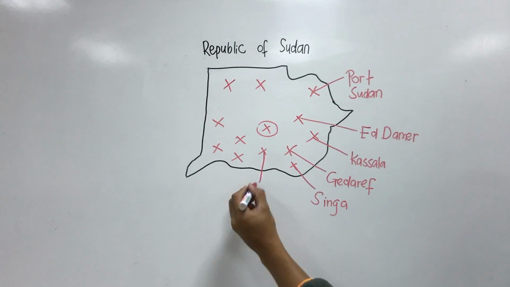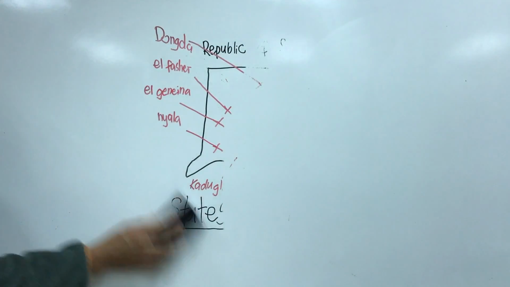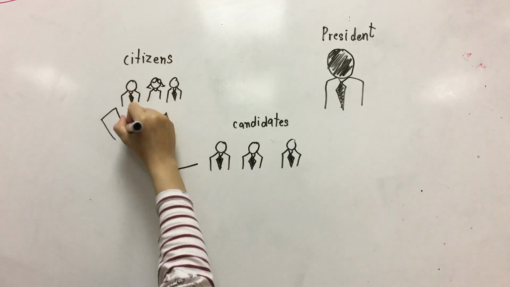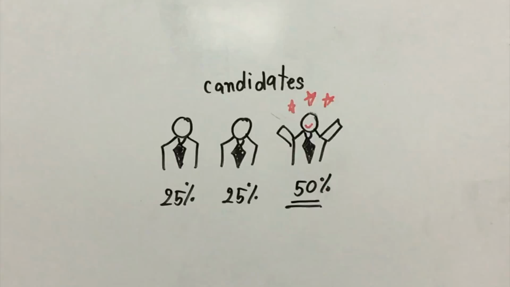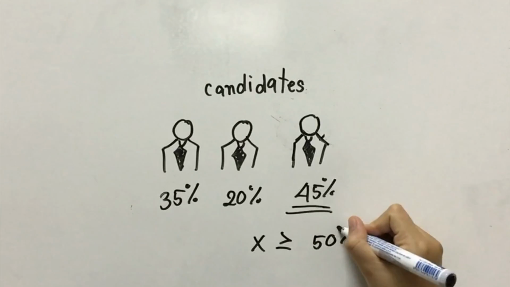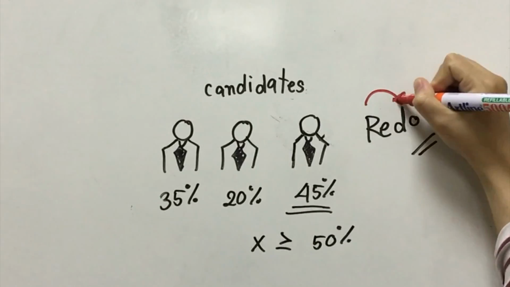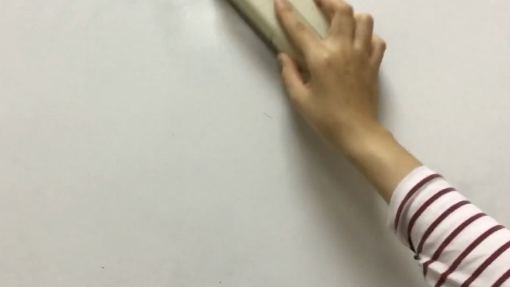The Republic of Sudan has 18 states which each has its own minister. How was the minister elected? The president will pick 3 candidates whom citizens must vote on. The candidate with the highest vote who reaches at least 50% wins the election. If none reach 50%, the person with the least amount of votes is disqualified, and they have to redo it until someone reaches at least 50%.